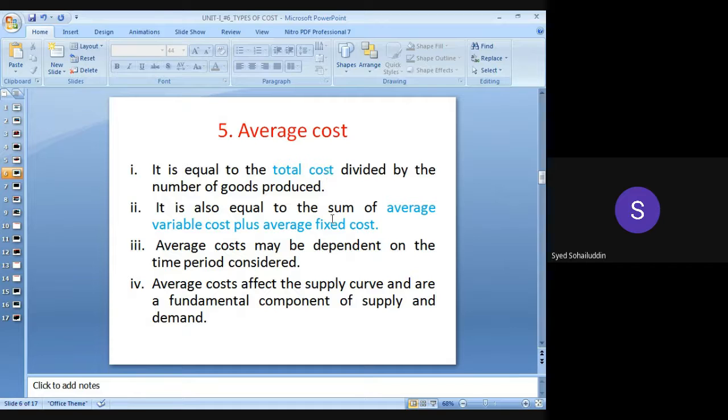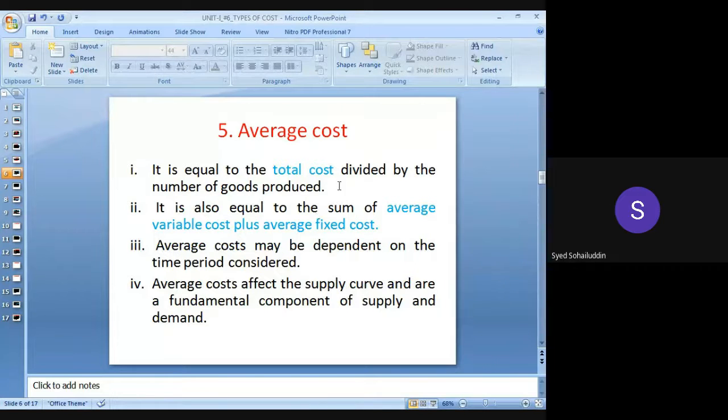तो total cost से क्या करेंगे? Divided by the number of goods which have been produced in a particular span, जैसा for suppose for 1 day or for 2 days. So in these 2 days, how many products have been produced in the factories, in the production industries? The total cost divided by the number of products which have been produced in the factory, ठीक है ना? Simple way. So it is also equal to the sum of the average variable cost plus the average fixed cost.